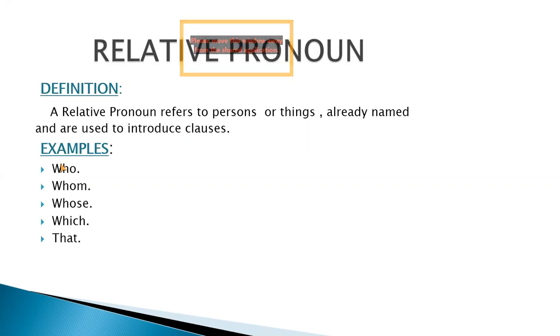Relative pronouns are showing the relations. It means there is a joining of subject with some sentence or some clause. Now some examples: who, whom, whose, which, and that. These are some of the relative pronouns which are used to show the relations.